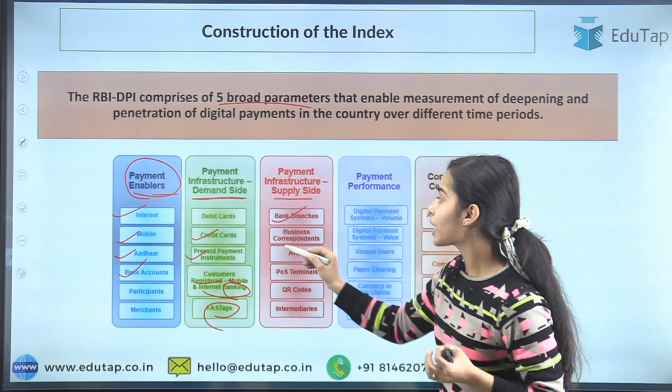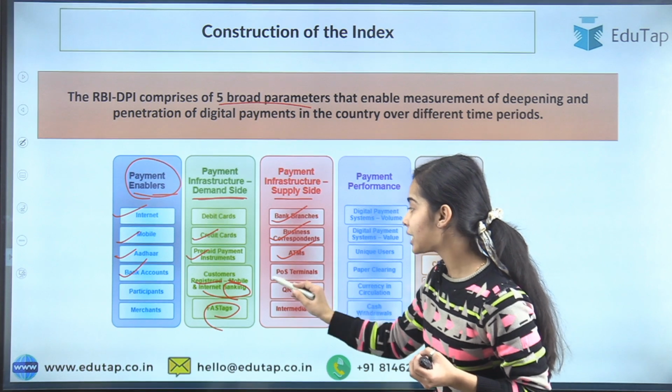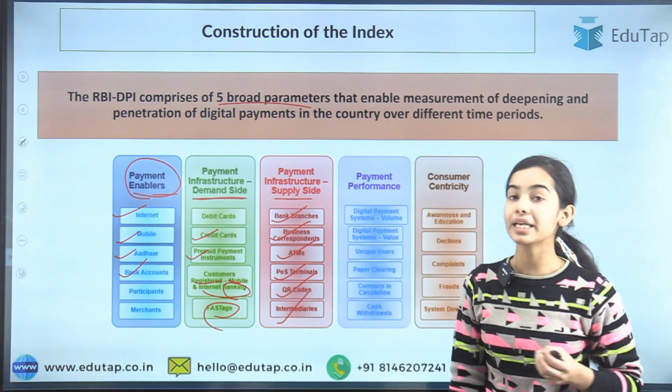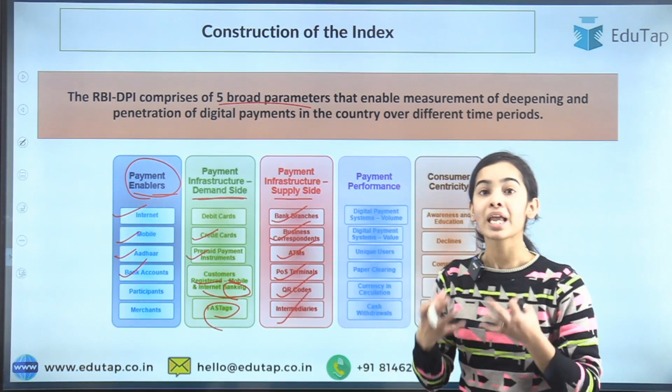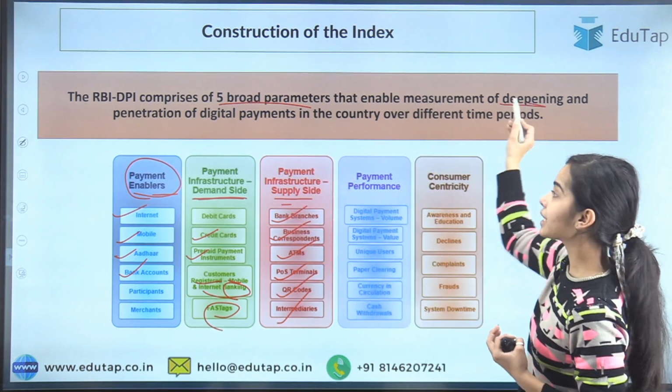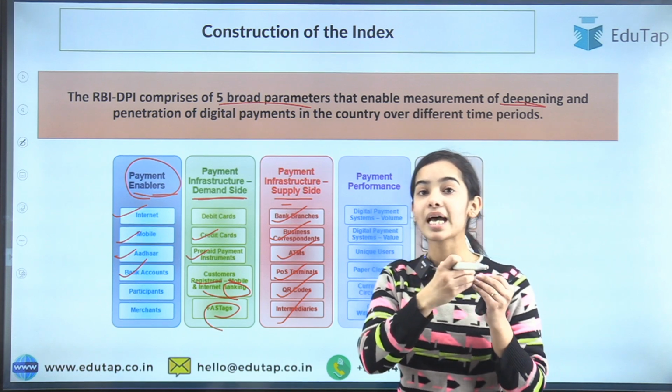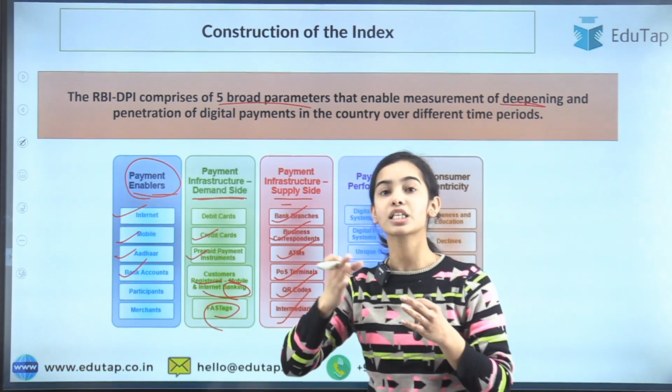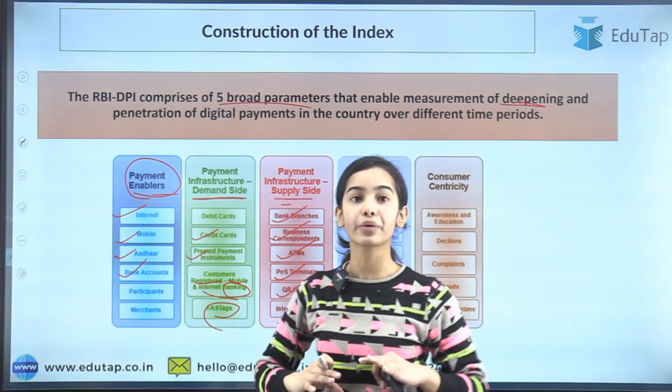So through the bank branches, business correspondents, ATMs, POS terminals, QR codes, intermediaries, the supply is happening, and through the payment infrastructure supply side we are seeing how deep it has become, how much digital payments have penetrated into the rural areas and other areas of our country also.